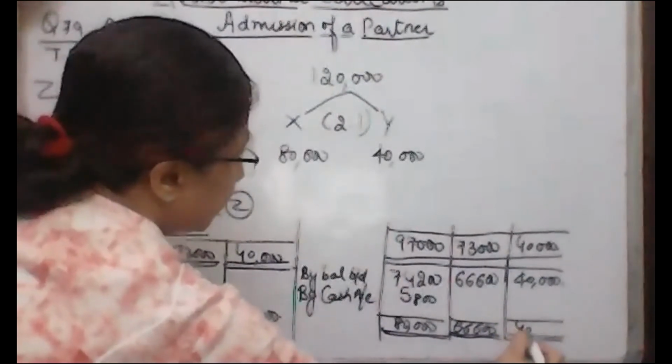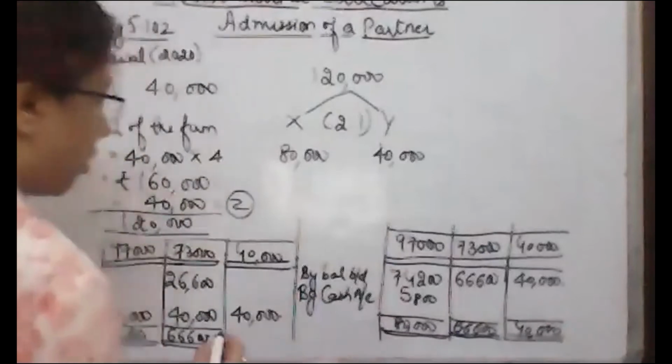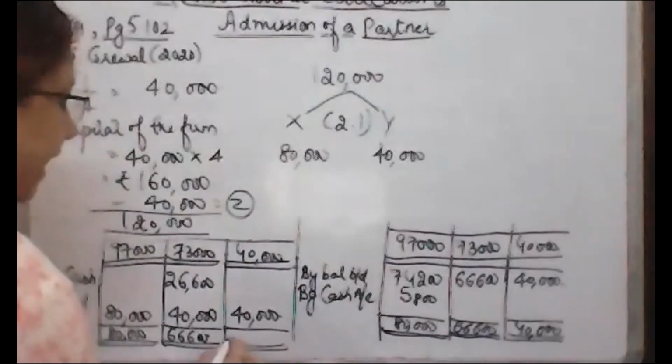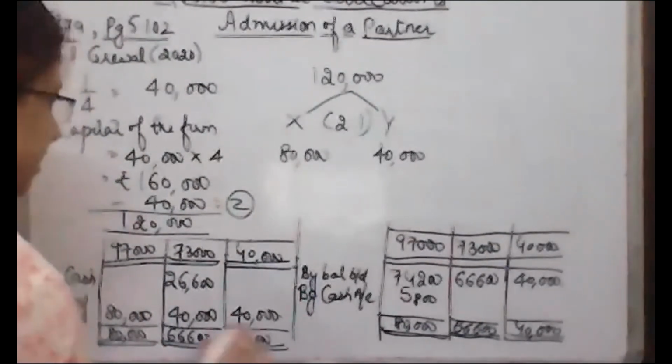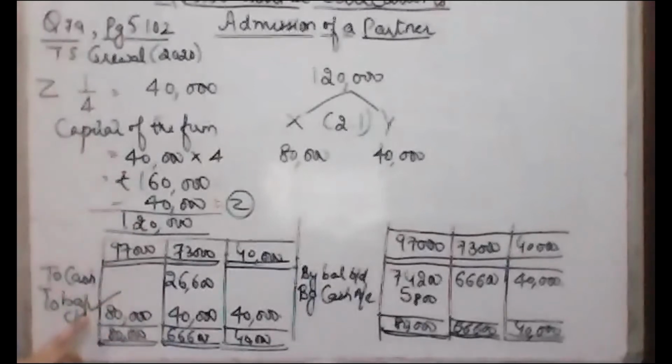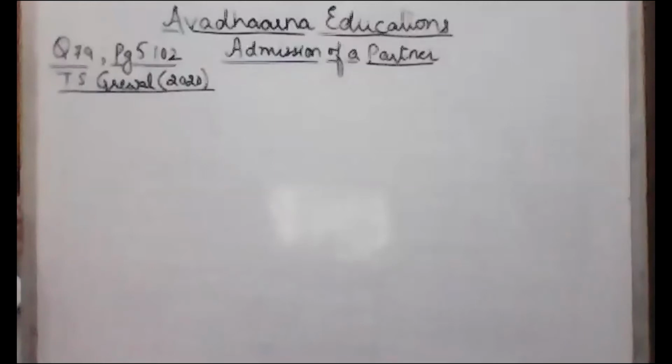Z का कैपिटल अकाउंट इज बैलेंस्ड 40,000 on both the sides. And this is the adjusted capital which we are going to take to the capital accounts shown in the balance sheet.